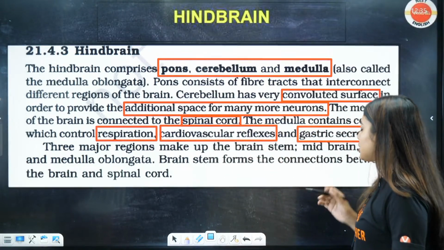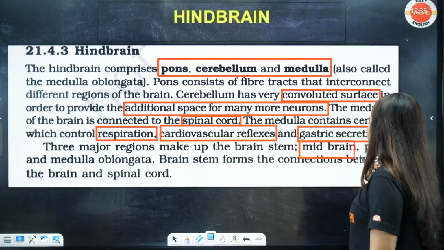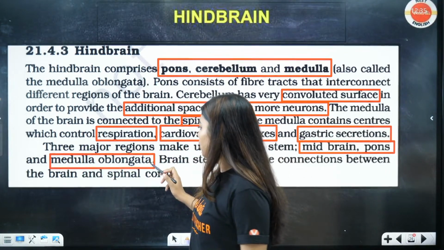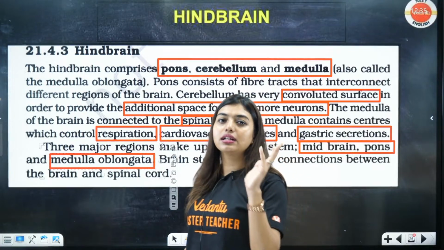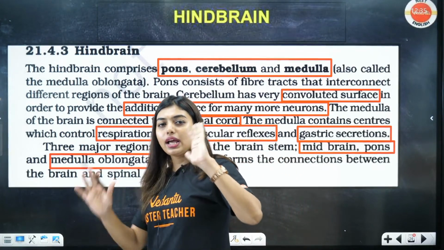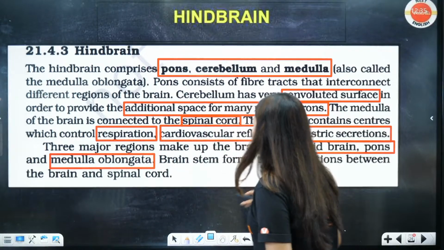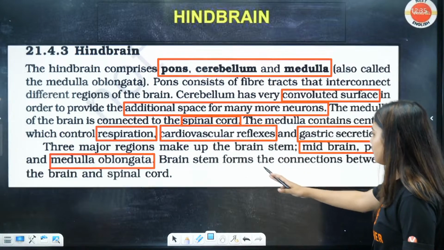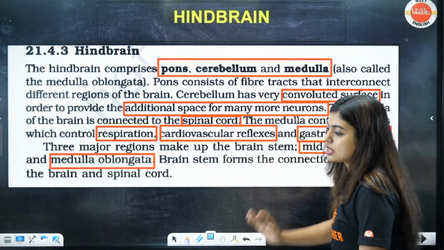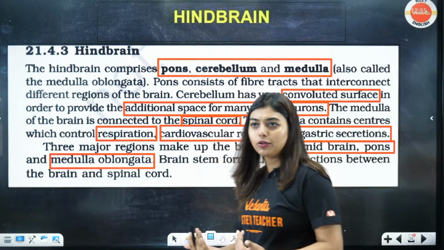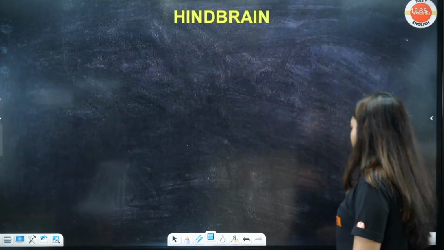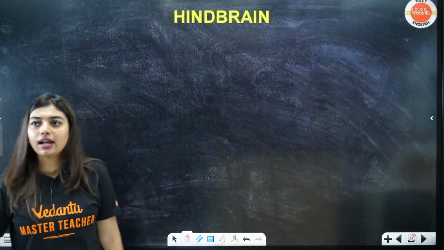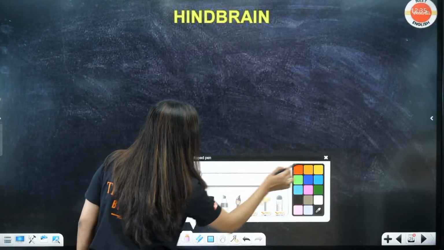Now, three major regions make up the brainstem. Very, very important: midbrain, pons and your medulla oblongata. That is corpora quadrigemina, cerebral peduncle, cerebral aqueduct, together plus your pons and medulla oblongata, form the brainstem. What is brainstem used for? The brainstem forms the connection between the brain and the spinal cord. Obviously connection should be there, no? Yes or no? So hindbrain, students, what all is there?